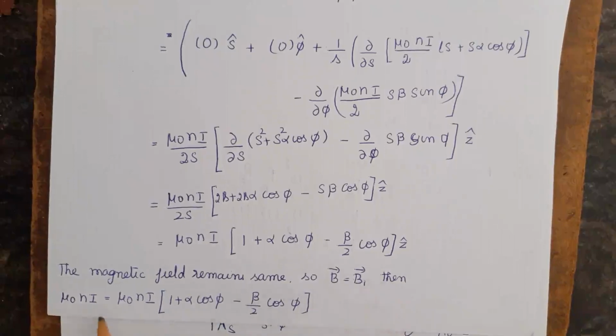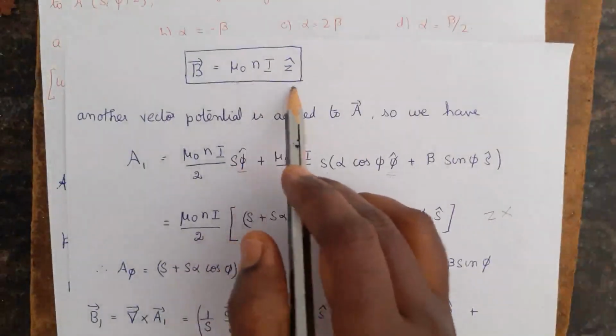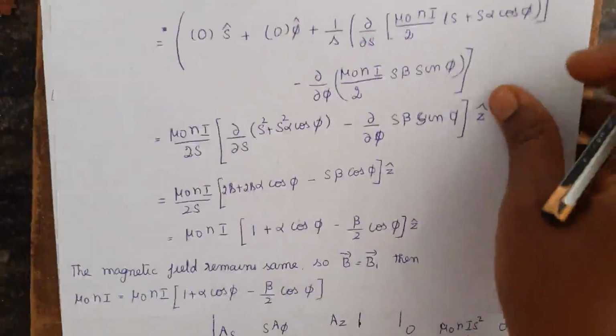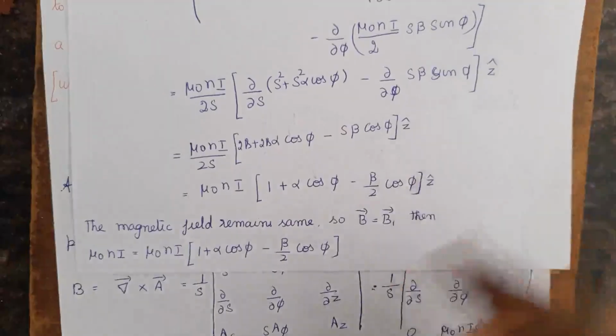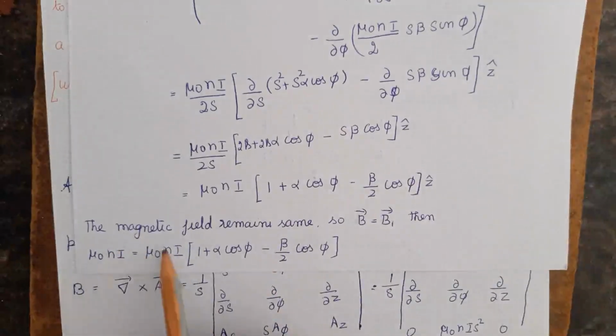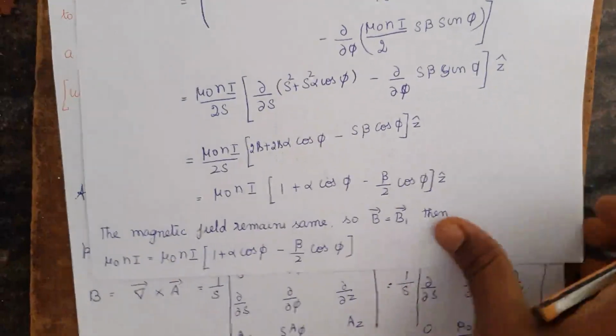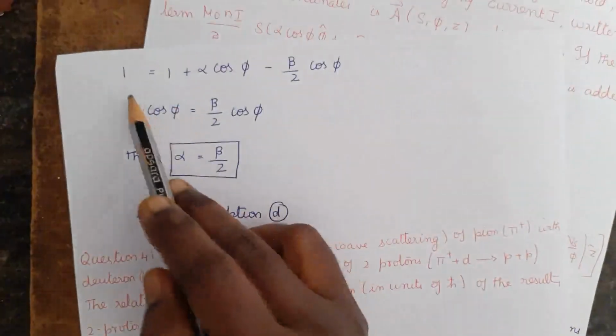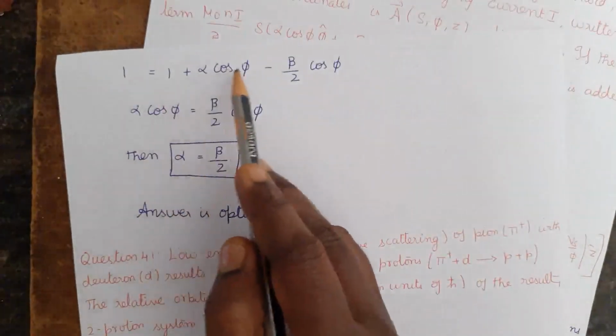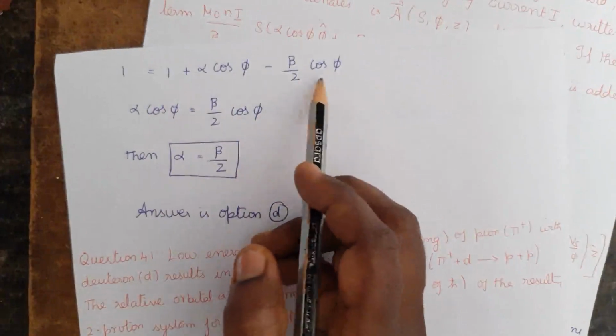Then we can equate the first magnetic field, that is mu naught ni z cap, with mu naught ni 1 plus alpha cos psi minus beta by 2 cos psi. By equating, we can cancel this mu naught ni and mu naught ni. So we will be getting 1 is equal to 1 plus alpha cos psi minus beta by 2 cos psi.